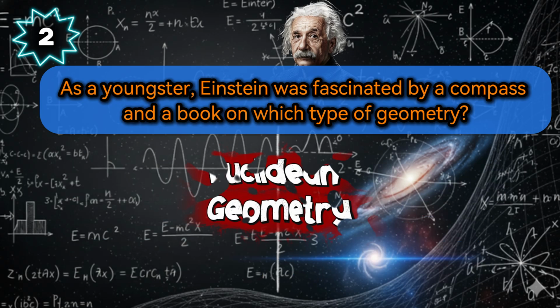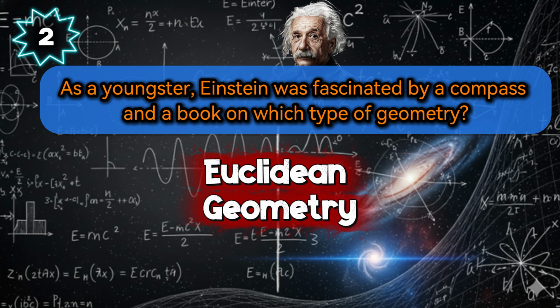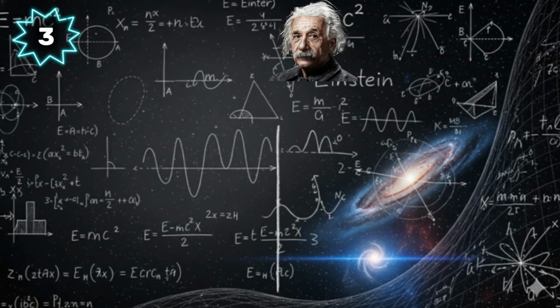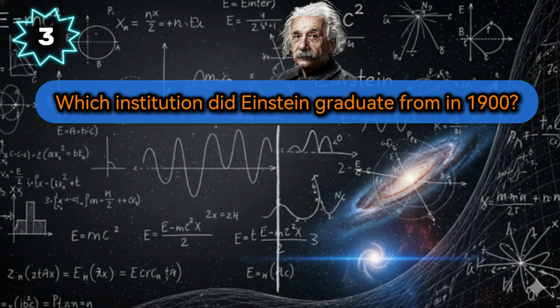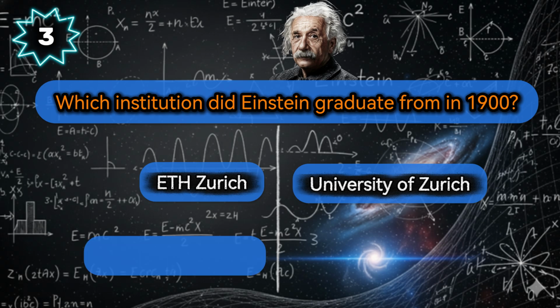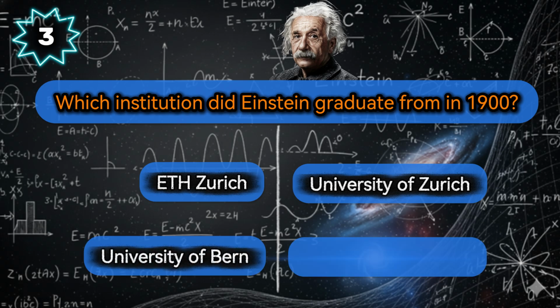That's right, it was a book on Euclidean geometry. This little book on the geometry of shapes sparked his lifelong love for mathematics. Moving on to his education. Which institution did Einstein graduate from in 1900? The options are the Swiss Federal Institute of Technology Zurich, the University of Zurich, the University of Bern, or the German Polytechnic.